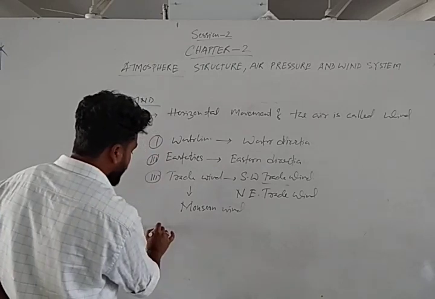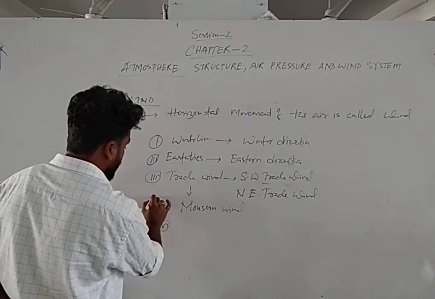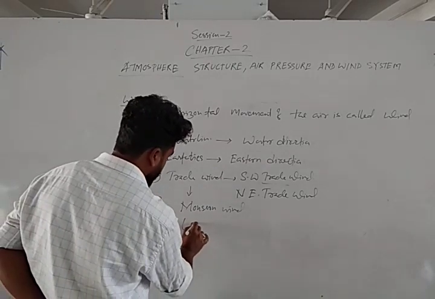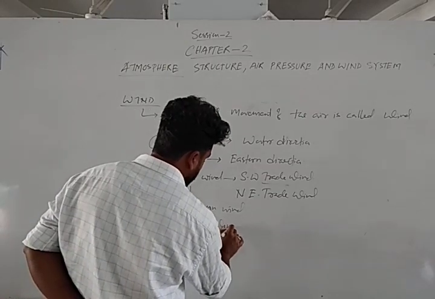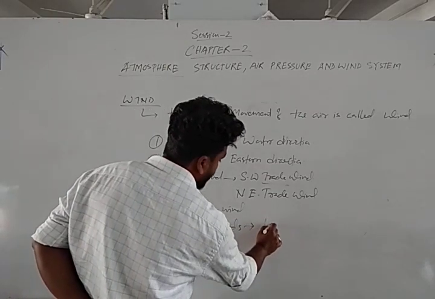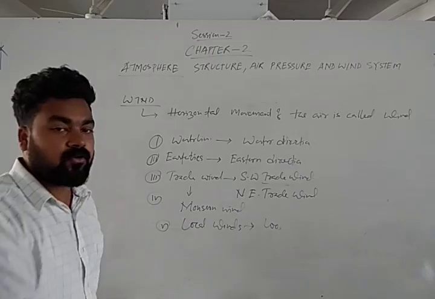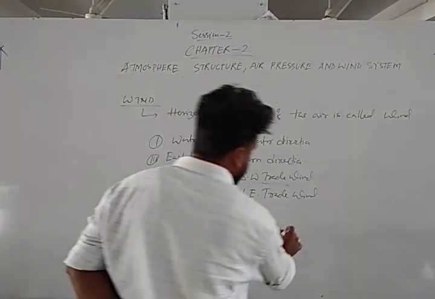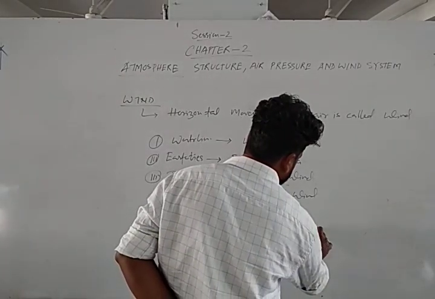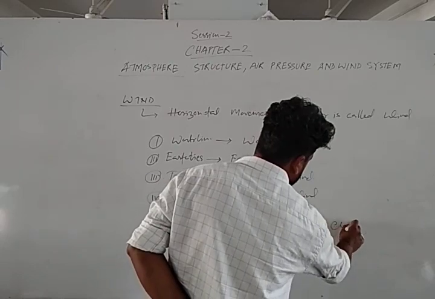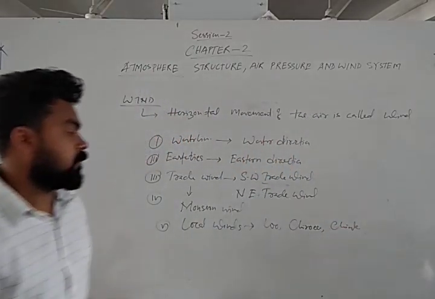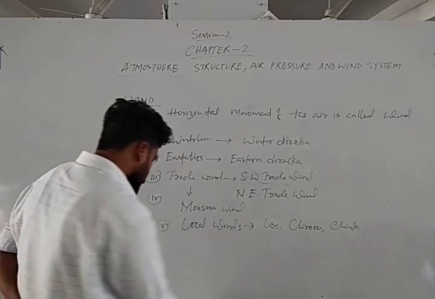Again, there are some other local winds, like Loo, which blows in the northern part of India. Next is Sirocco, and Chinook in the Alps. So these are the local winds.